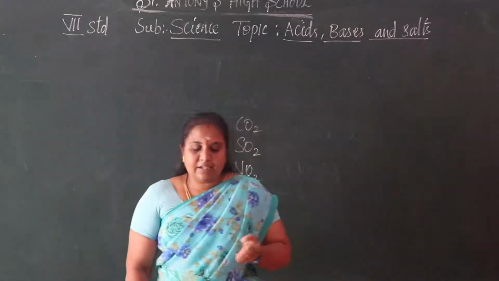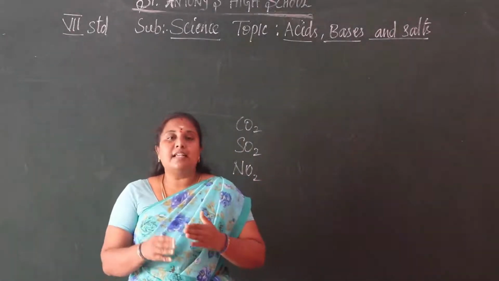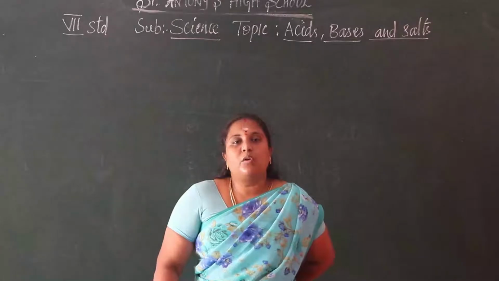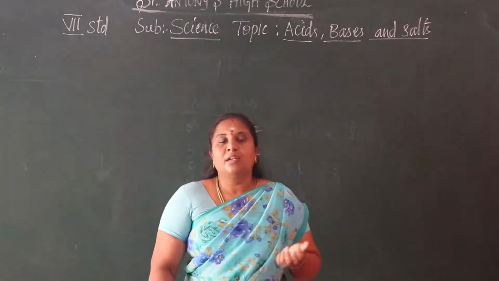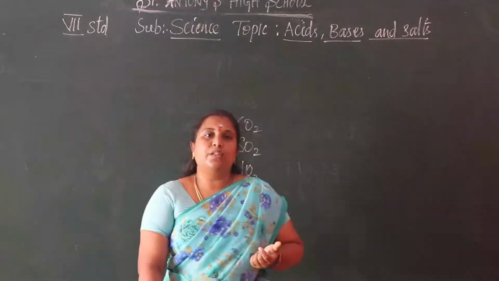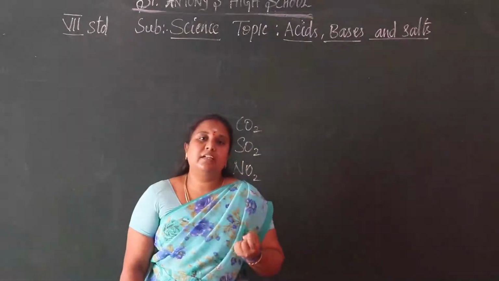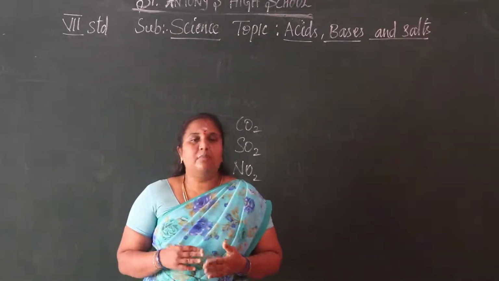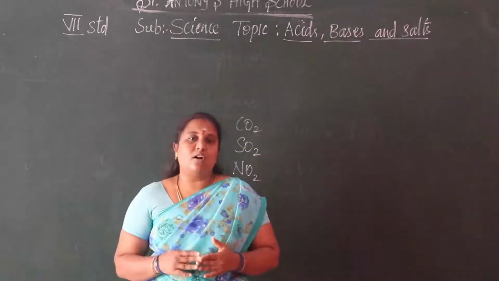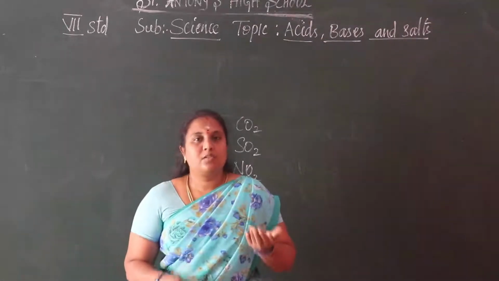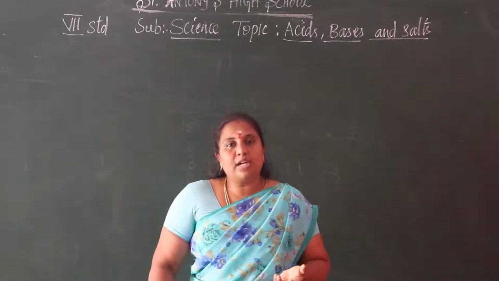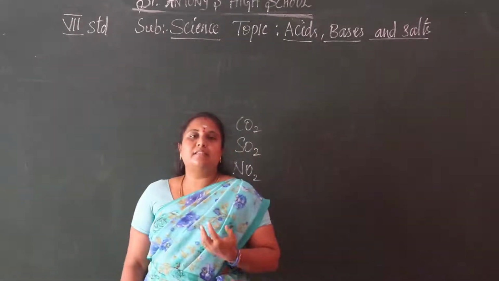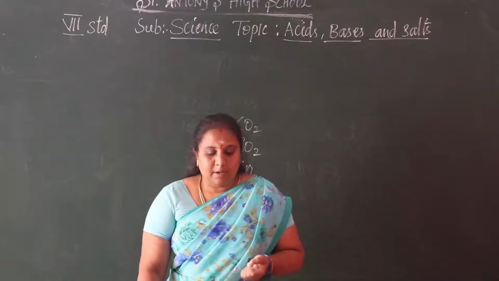So the acid rain gets in contact with water bodies. What are the water bodies? Lakes, ponds, rivers, these all come in contact with the acid rain. It mixes with the acid rain, then that water also becomes acidic, more acidic. That acidity causes the aquatic animals to die. Because of more acidity, aquatic animals can't live in that acidic water. This is the main problem.